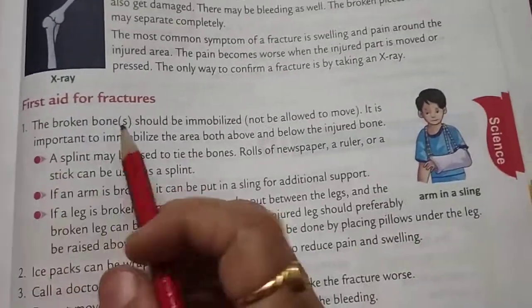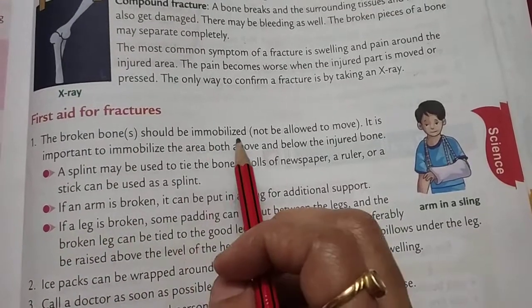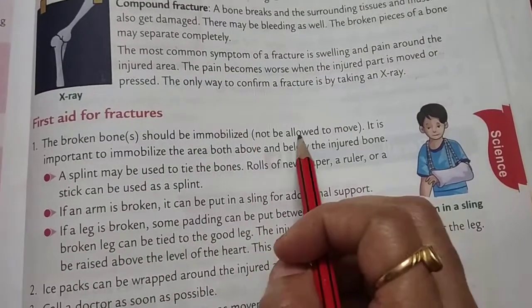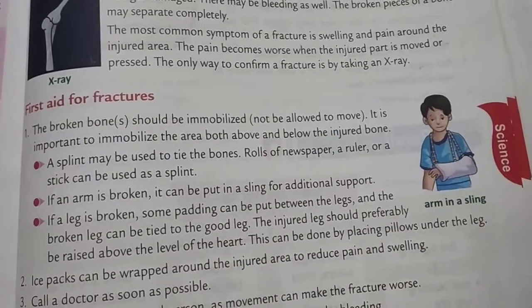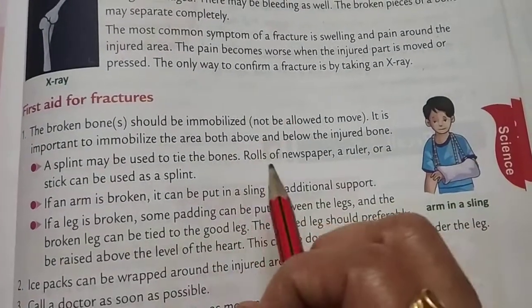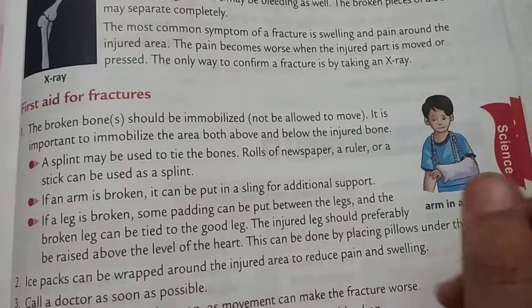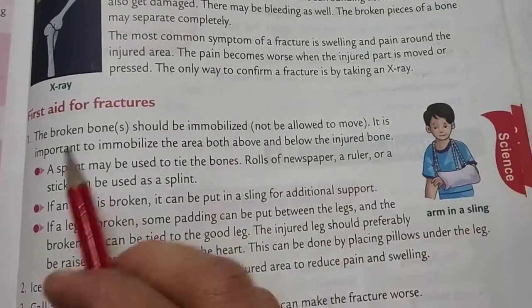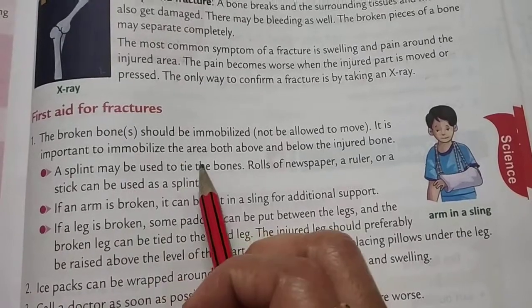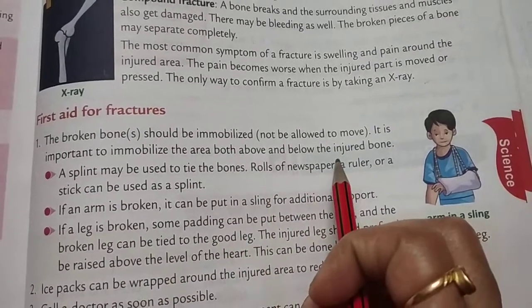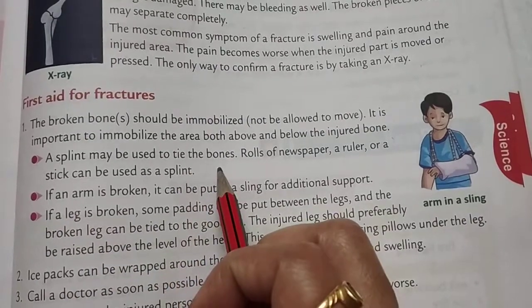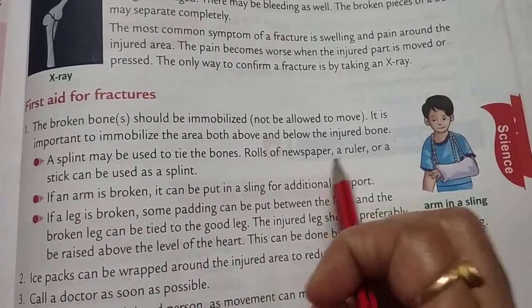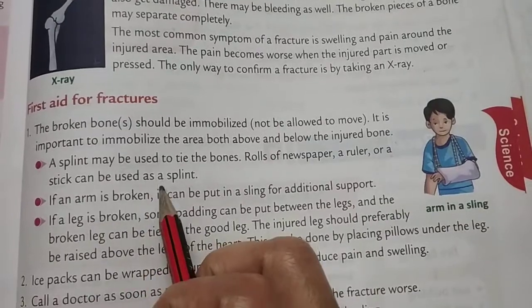First, the broken bone should be immobilized, not be allowed to move. Immobilized means what? When you get a fracture, at that time you don't move your fractured part. It is important to immobilize the area both above and below the injured bone. A splint may be used to tie the bones. Rolls of newspaper, a ruler or a stick can be used as a splint.